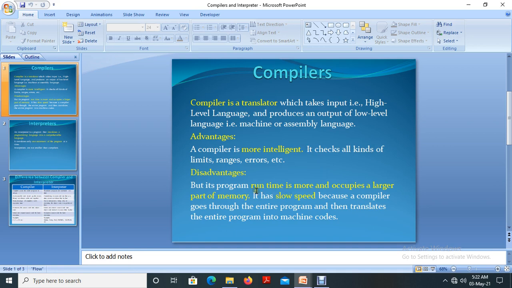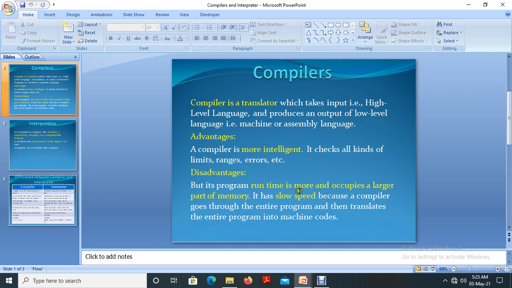The disadvantage is its runtime is more and it occupies a large part of memory. The reason for this disadvantage we will discuss in the next slides. It has slow speed because the compiler goes through the entire program and then translates the entire program to machine language. So normally two types of translators are there: one is the compiler and the other is the interpreter. The compiler's job is to go through the entire source code or the entire program first to confirm that it's error free, and only then will it be converted to machine language.